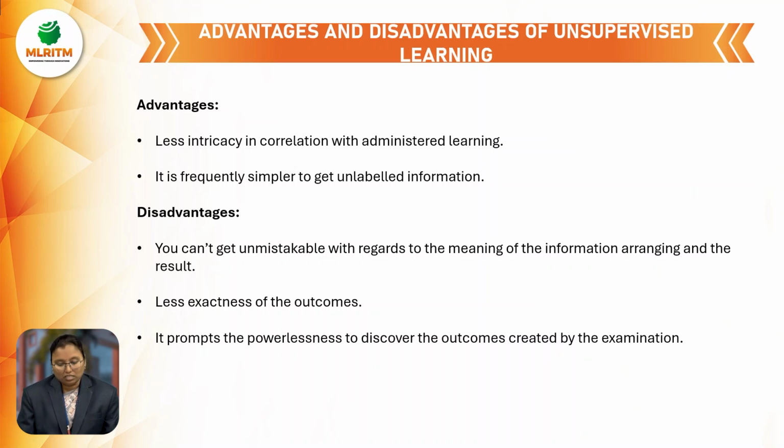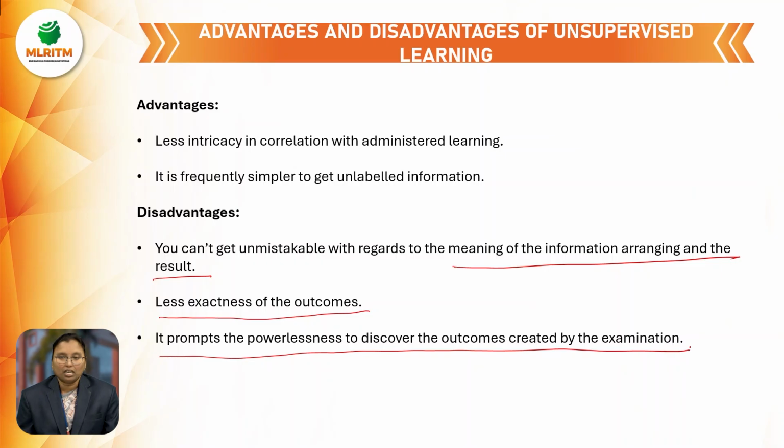And disadvantages: the results are unmistakable with the recordable meaning of the information arranging. Easily we can't get the result, because here the labeled data is not there. Unknown data means where we have to give, so we don't know which data we can consider as the input. That is the main problem. And next, less acceptance of outcomes, and it prompts discovering outcomes created by the examination. Unknown data means how can we get the output? That is the main disadvantage.